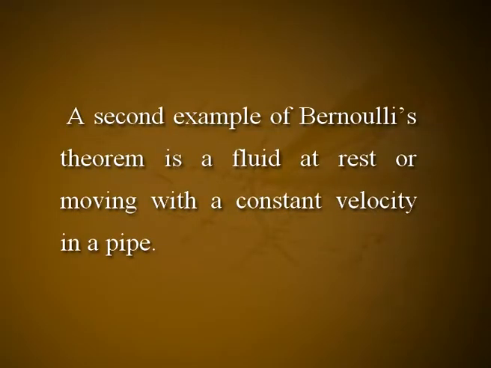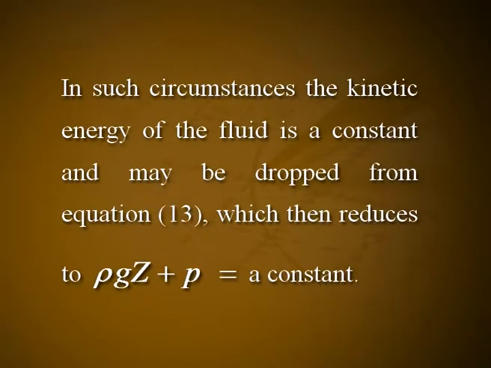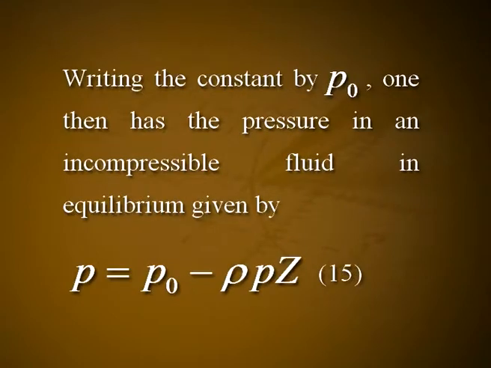A second example of Bernoulli's theorem is a fluid at rest or moving with a constant velocity in a pipe. In such circumstances, the kinetic energy of the fluid is a constant and may be dropped from equation 13, which then reduces to rho G Z plus P is equal to a constant. Writing the constant as P naught, one then has the pressure in an incompressible fluid in equilibrium given by P is equal to P naught minus rho G Z. Let it be equation number 15.